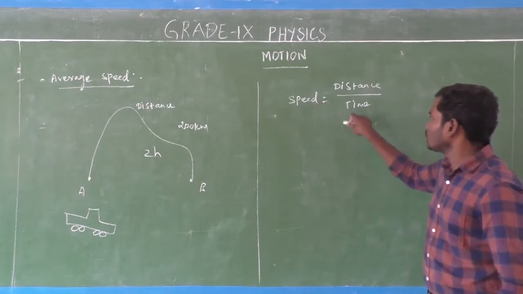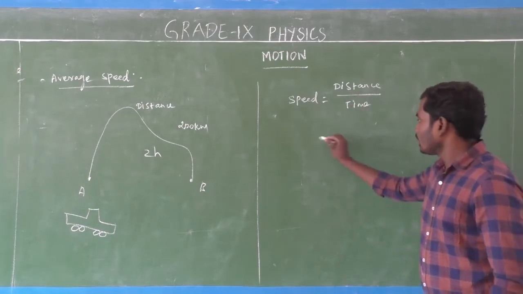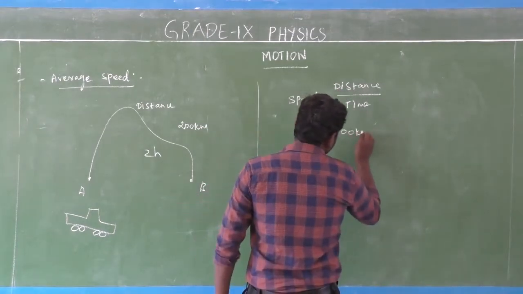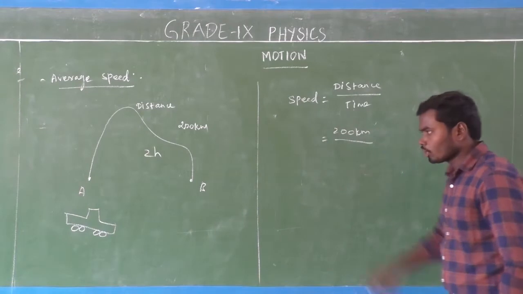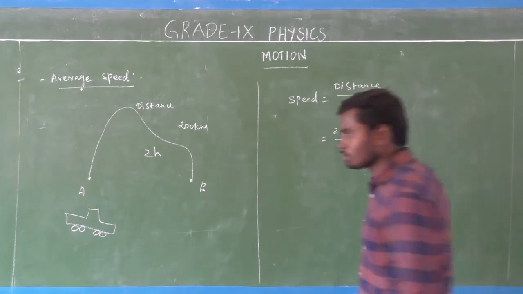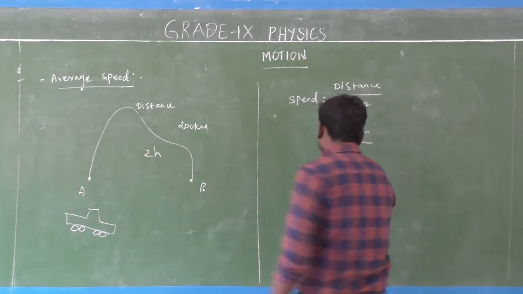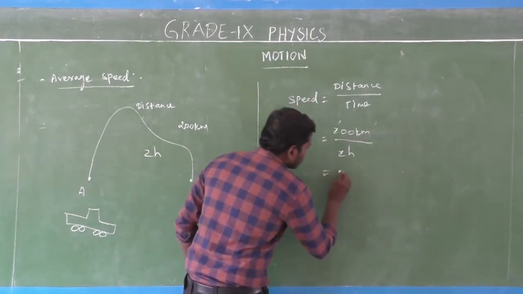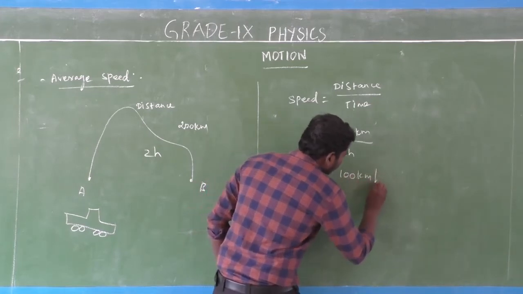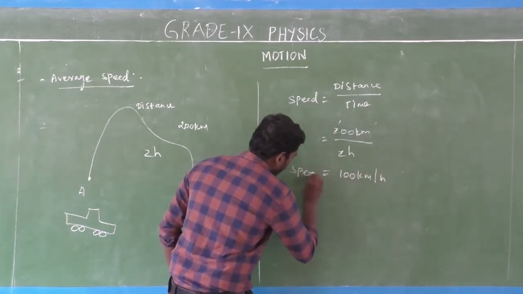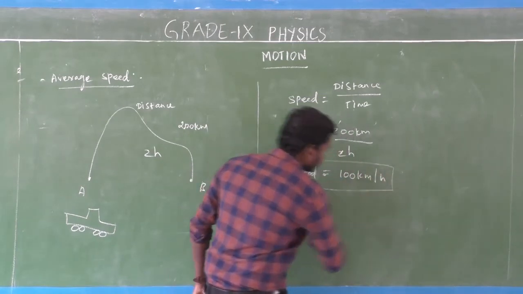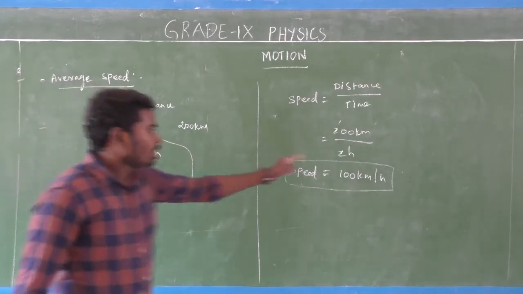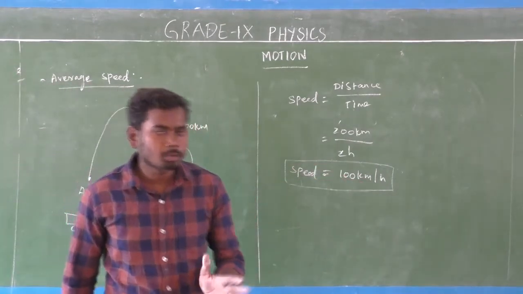So already we know speed is equal to distance divided by time taken. Here, the distance is 200 kilometers, and the time taken is 2 hours. You divide both. What is the speed of the car? Speed of the car is 100 kilometers per hour.